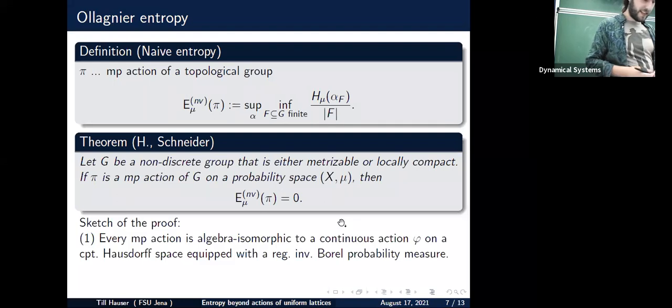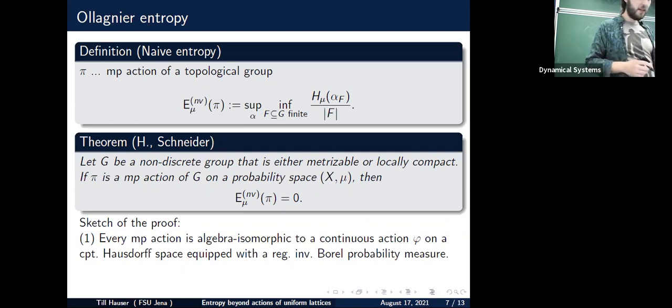So here's a short sketch of the proof. What one does is one uses some sort of algebra isomorphism and basically a topological model. The topological model is not necessarily uniquely ergodic, so the original action is not necessarily ergodic as well. So one can do this for general measure preserving actions, and basically the isomorphism is on the measure algebra level. So it's on a kind of another category thing. And basically what one does, one constructs a compact Hausdorff space, which then gives the topological model.